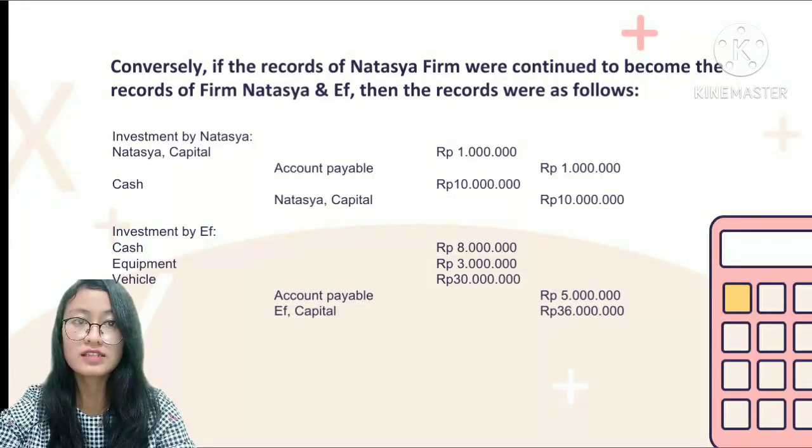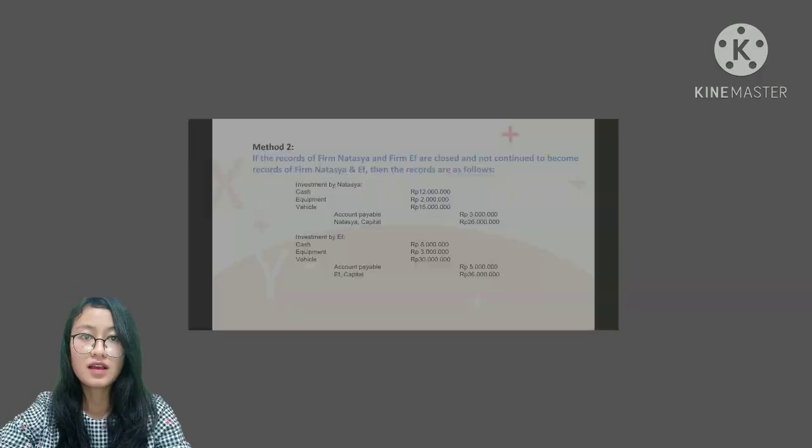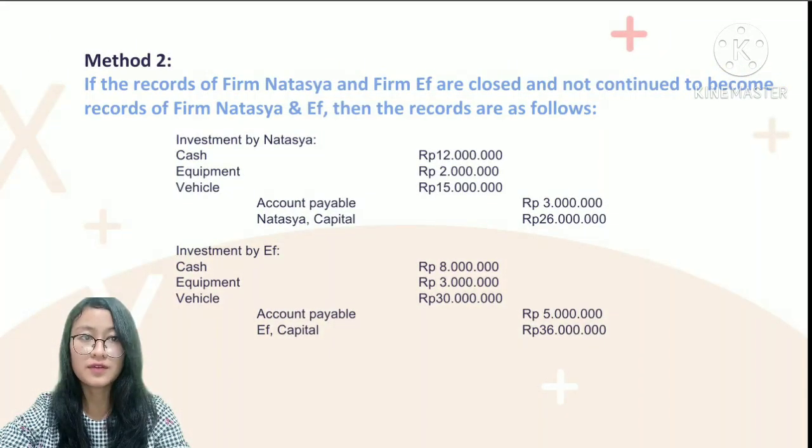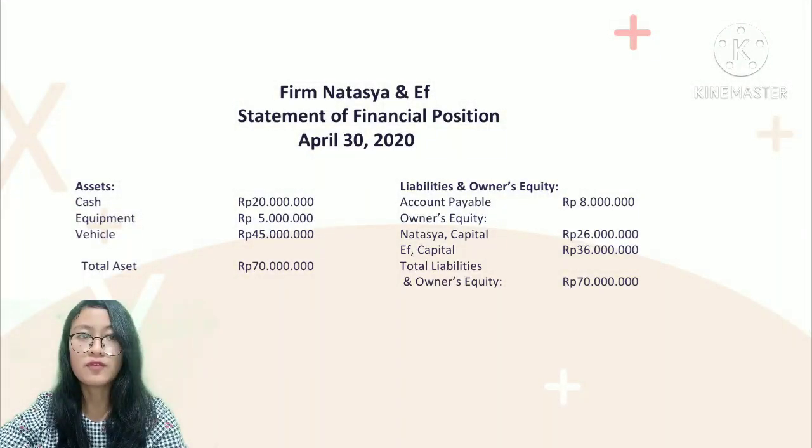Conversely, this is if the records of Natasia firm were continued to become the records of firm Natasia and F. If the records of firm Natasia and firm F are closed and not continued to become records of firm Natasia and F, then the records are as follows. So this is statement of financial position for firm Natasia and F.